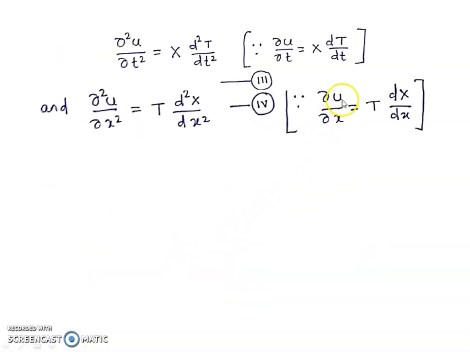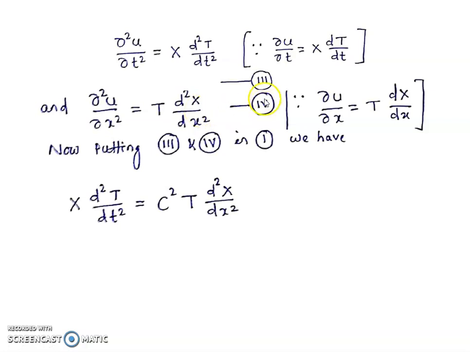Similarly, if we differentiate u with respect to x, we'll get T dX by dx because X is a function of x only. Again, differentiating del u by del x with respect to x, we have del square u divided by del x square is equal to T into d square X divided by dx square. Here we have the ordinary derivative.